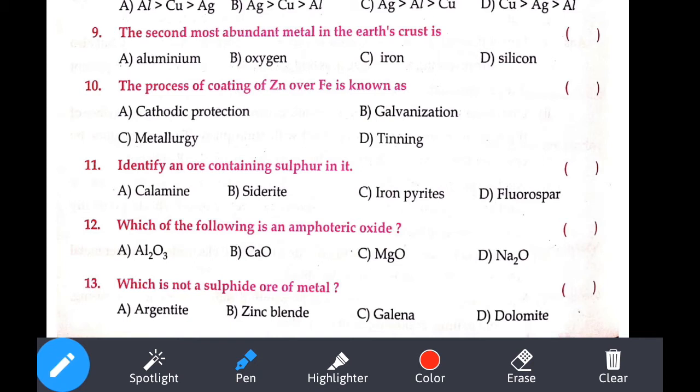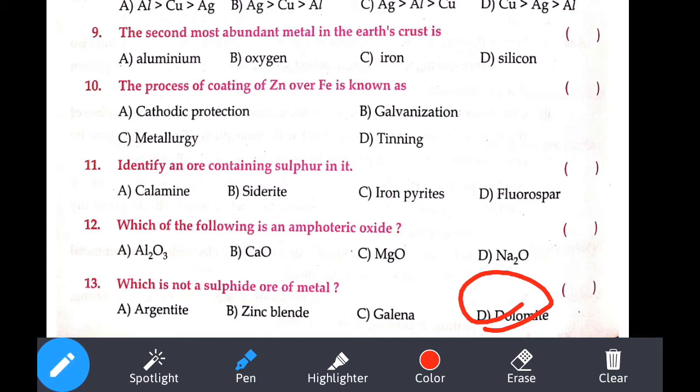They are asking which is not a sulfide ore of metal. Can you guess it? Argentite they have given, zinc blende they have given, then galena they have given, and dolomite they have given. Now, sulfide ore. If you observe here, this one, dolomite. Do you know the formula for dolomite?